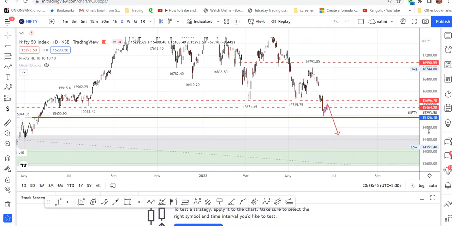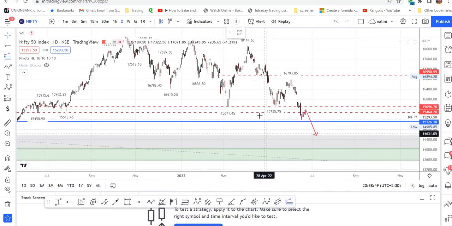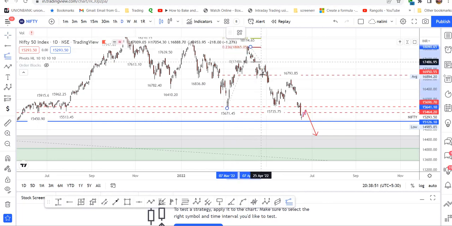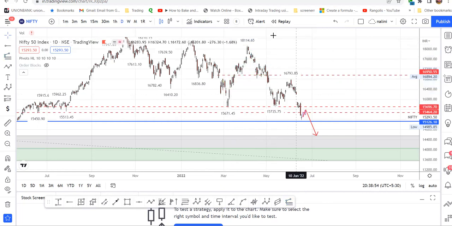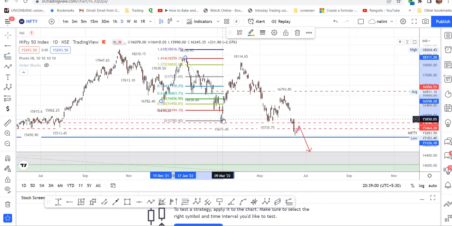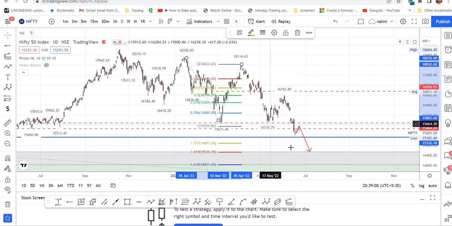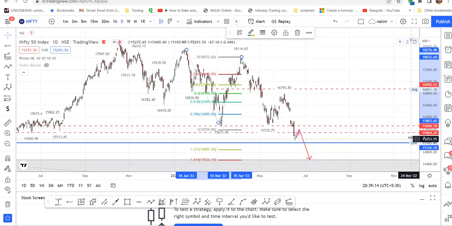So if we measure the fib extension, let me check whether it has completed its... No, I'm not getting the exact level. Okay, one is the zigzag level, but it has surpassed that.